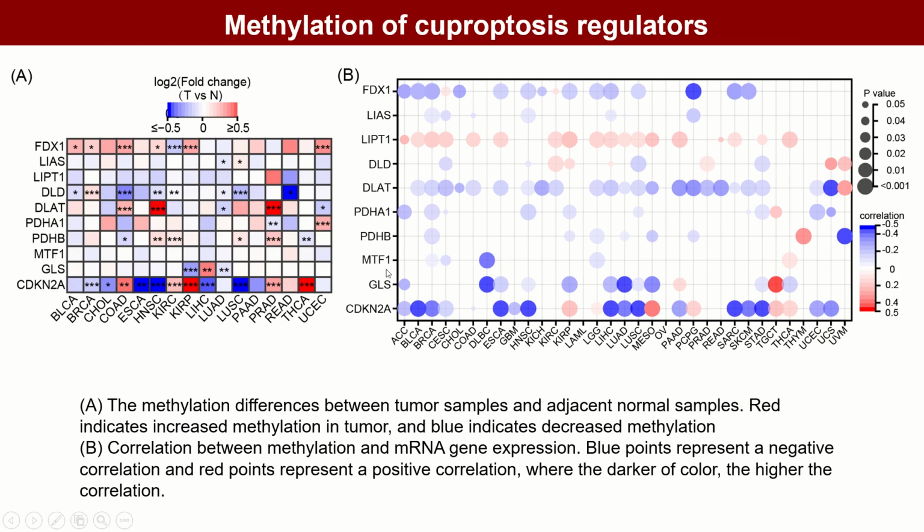Methylation in the promoter regions of genes largely regulates gene expression. As shown in Image A, the methylation levels of regulators varied in all 16 tumors, and methylation alterations in regulators were heterogeneous in different tumor types.